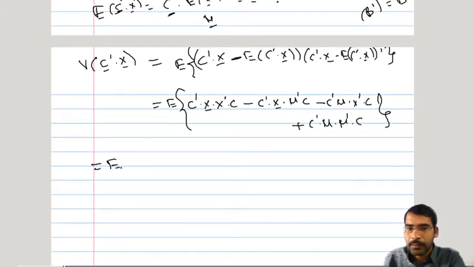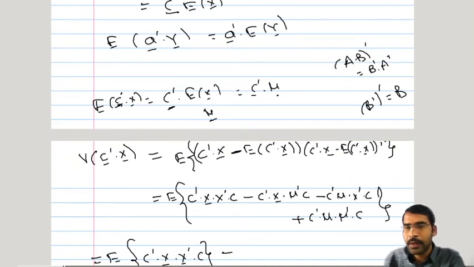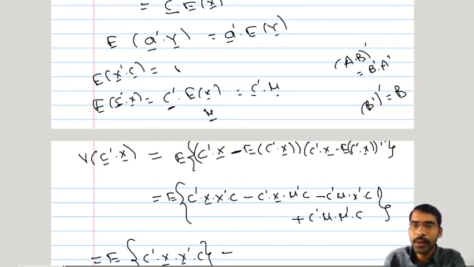Now this will become expected value of this first quantity c prime x bar prime c as it is. If you consider these three quantities with c prime x bar and mu bar, they are going to be the same quantities. We will come to know that when we bring this expectation inside. Minus expected value of this particular thing. Now here, expected value of c prime x bar is c prime mu, and similarly expected value of x prime c is going to be expected value of x prime into c.